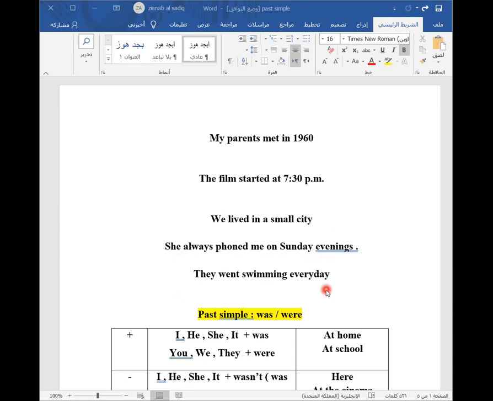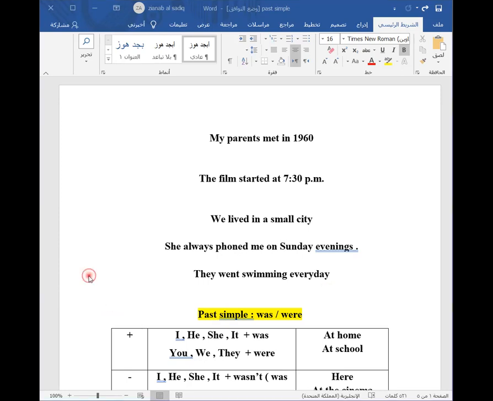So again, remember, we use the past simple to talk about a single finished action in the past, a finished state in the past, and repeated actions in the past. Just remember, when we use the past simple, we often say the time of the action, for example, in 1960, at 7:30 a.m., or on Sunday evenings, or on Monday morning.